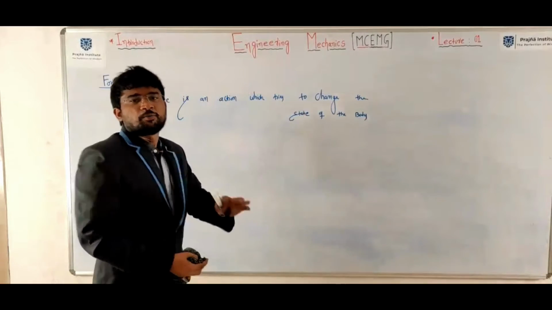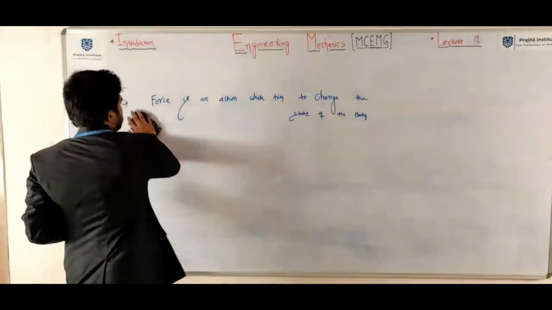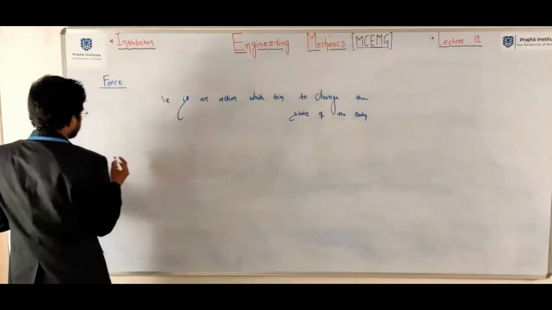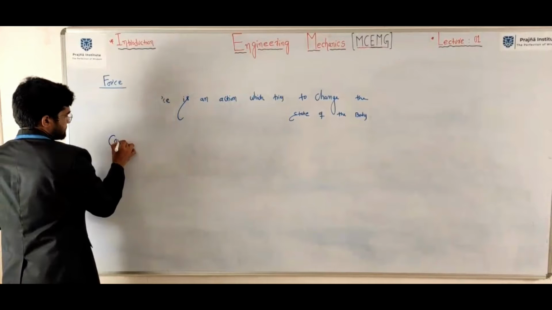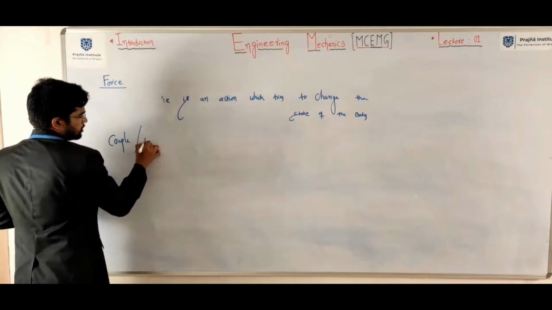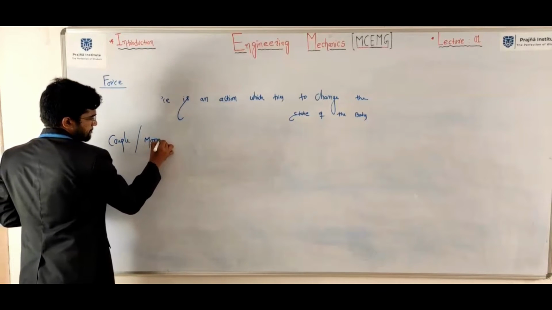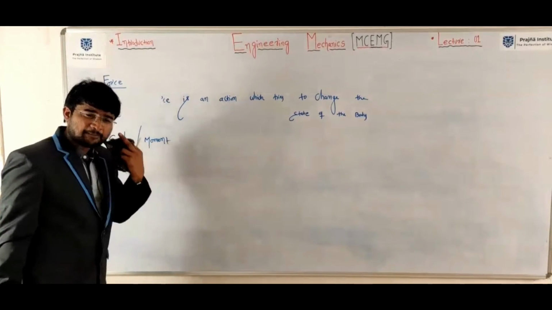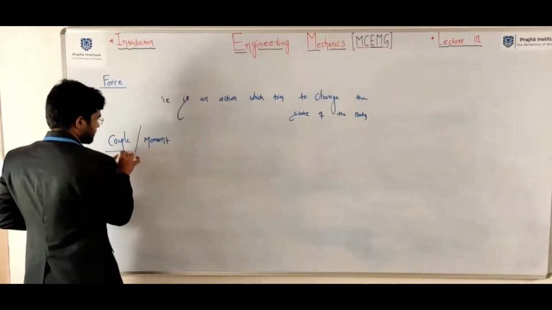Now, put it in couple. Couple or moment. Write down couple or moment.